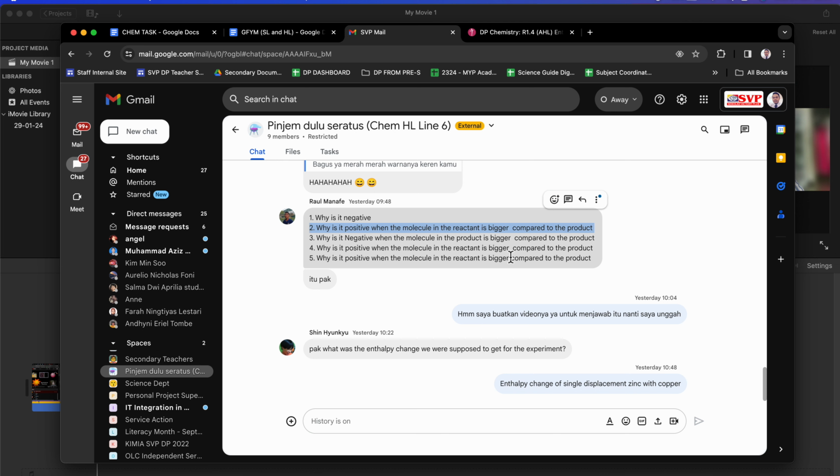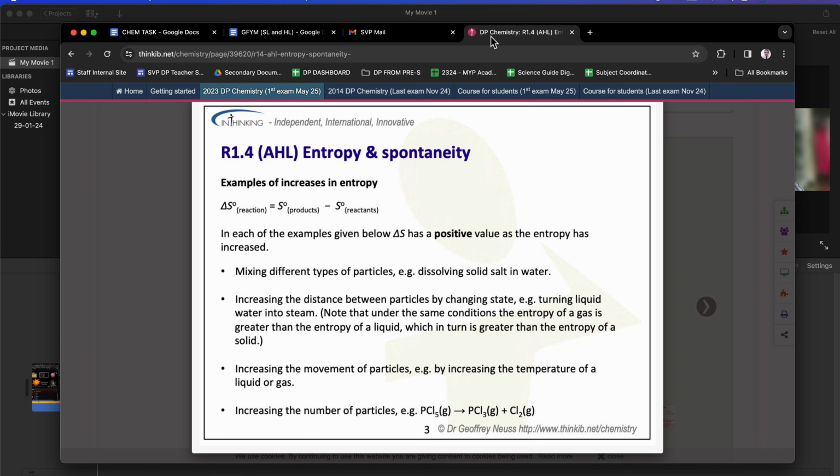Why? Because if the amount of molecule in the reactant is bigger, it means the entropy of the reactant is also bigger. If the entropy of the reactant is bigger, you put it in these equations and you're going to have negative, because the reactant is bigger than the product.